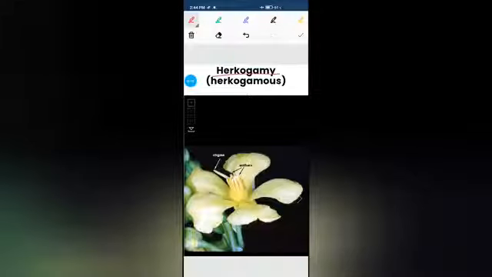Next is herkogamy. What happens here? There is some physical barrier between the stigma and the anthers. That means between the male and female parts there is a physical barrier, due to which fertilization cannot take place. You can see the position of the stigma and the anther. It is so far away from the anther that there is a physical barrier, and fertilization cannot take place. Understood?